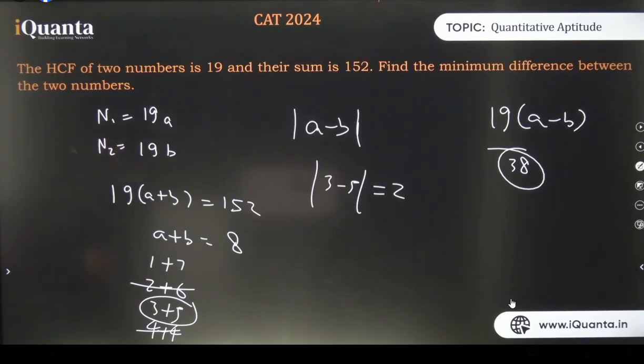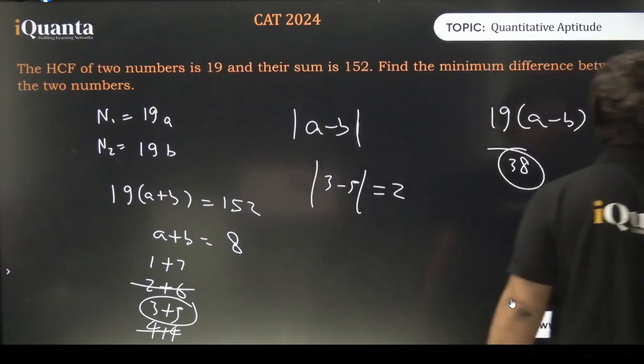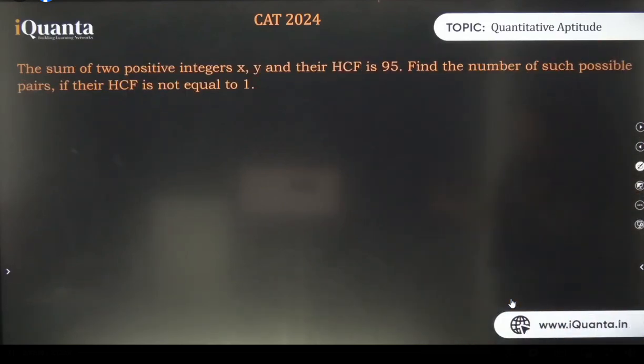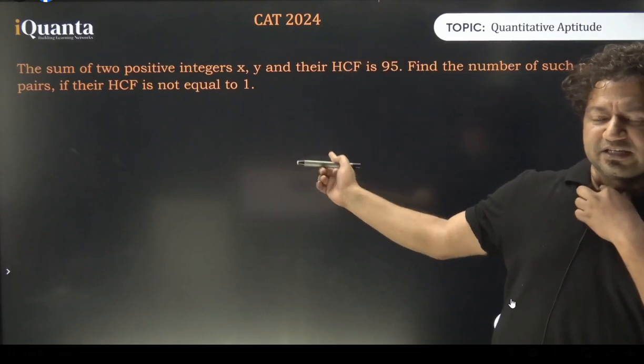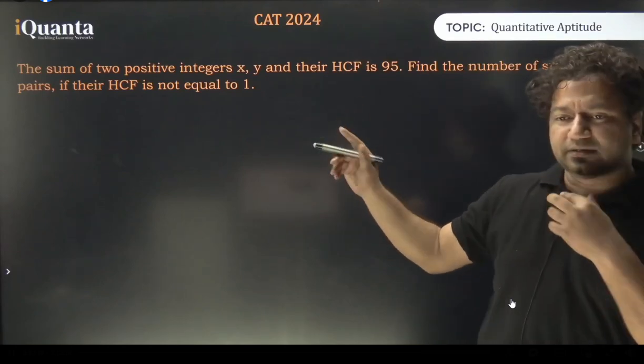Aditya, check the divide, will it be 7 or 8? Okay. Sum of two positive integers x and y, their HCF is 95. Okay, this is your homework. Take a screenshot and tell me, and you will post this in the group.